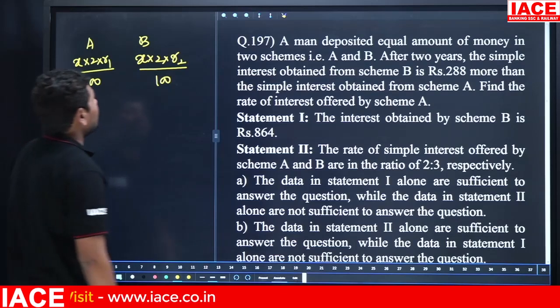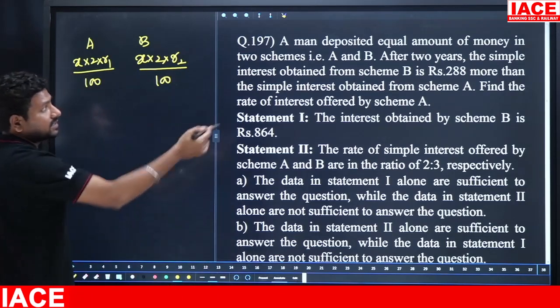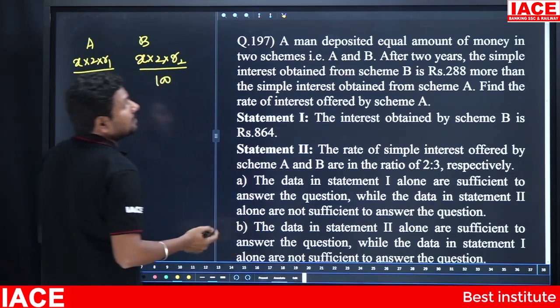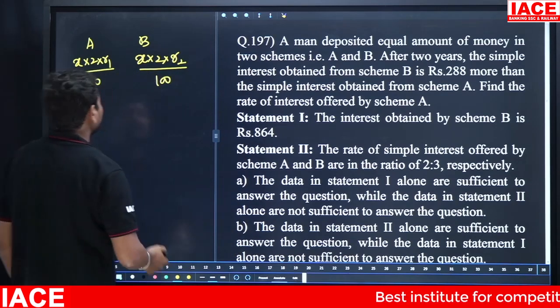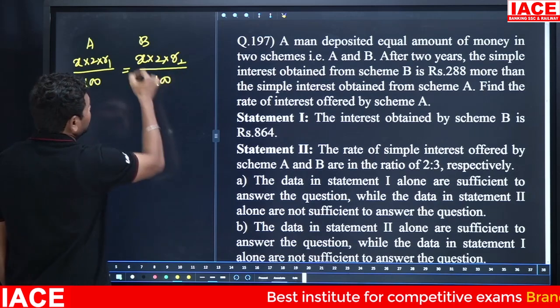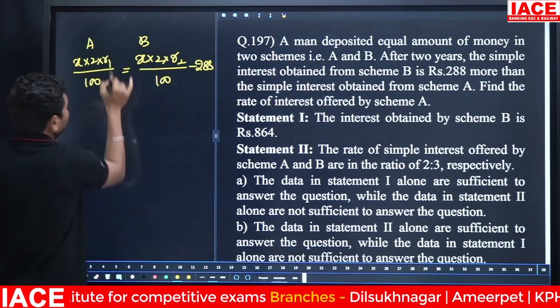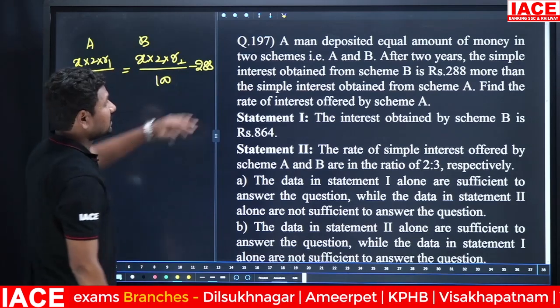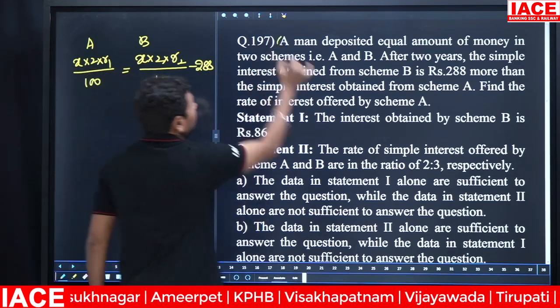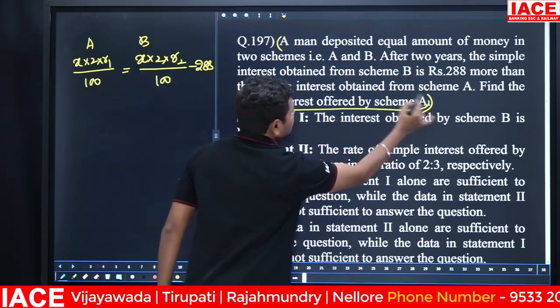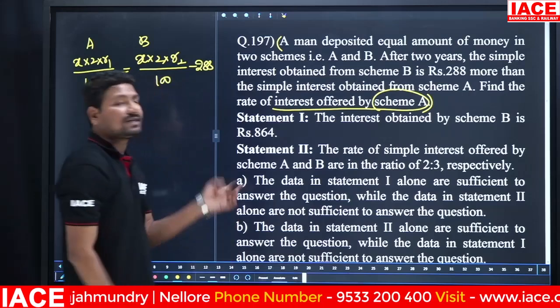Then deposited equal amount with different rates of interest. That's why scheme B is getting more interest, 288 rupees more. That means this 288 will be removed from B, and it is equal to the A value. One equation is generated from the given data. Find the interest offered by scheme A. We need to calculate scheme A interest.